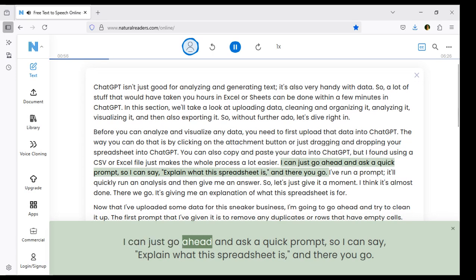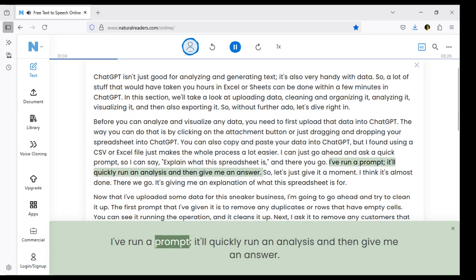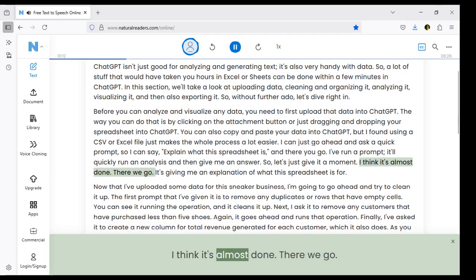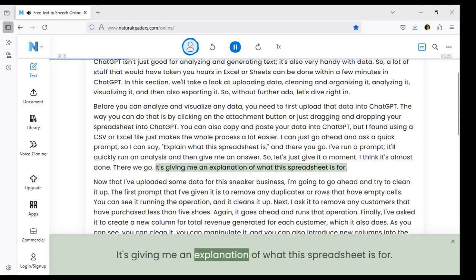I can just go ahead and ask a quick prompt, so I can say, explain what this spreadsheet is, and there you go. I've run a prompt, it'll quickly run an analysis and then give me an answer. So, let's just give it a moment. I think it's almost done. There we go. It's giving me an explanation of what this spreadsheet is for.